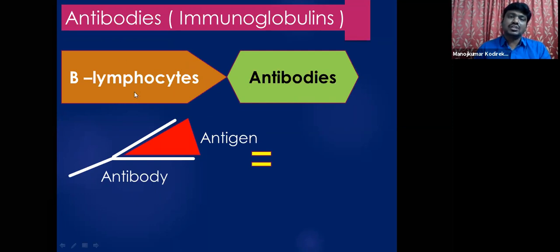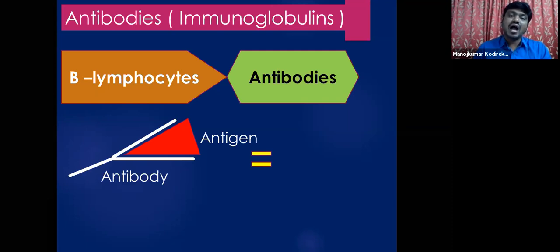As we already told in part 1, B lymphocytes have the ability to produce antibodies. Whenever B lymphocytes come across an antigen, the active, functional B lymphocytes immediately produce an army of proteins, and that army of proteins is called antibodies.